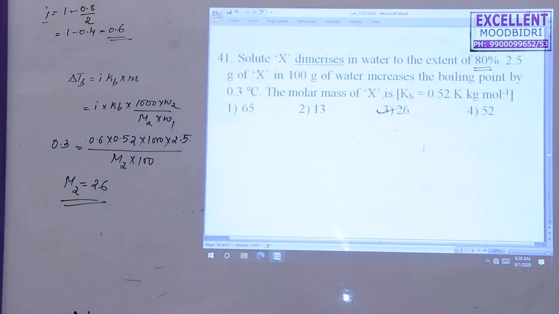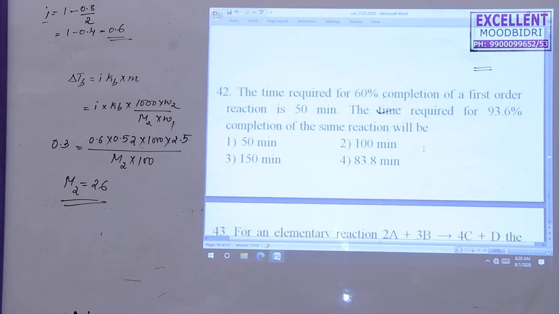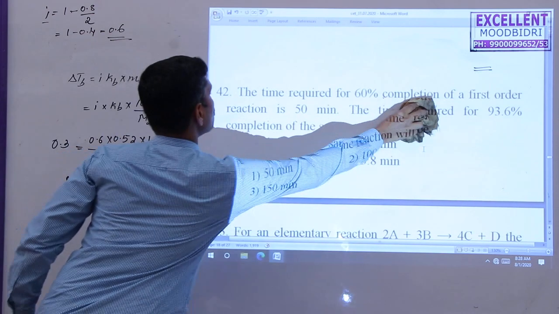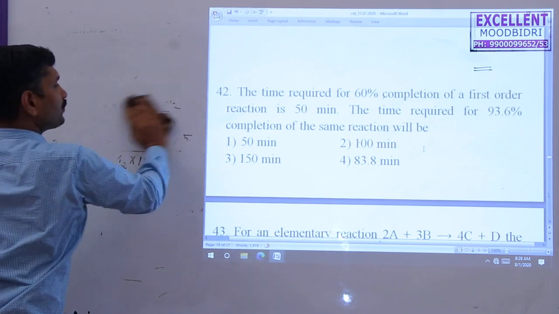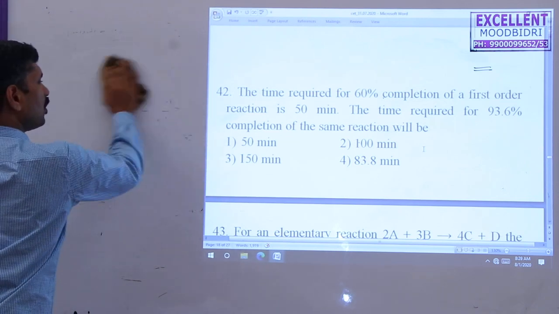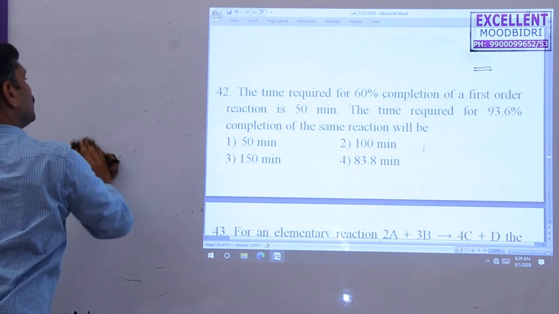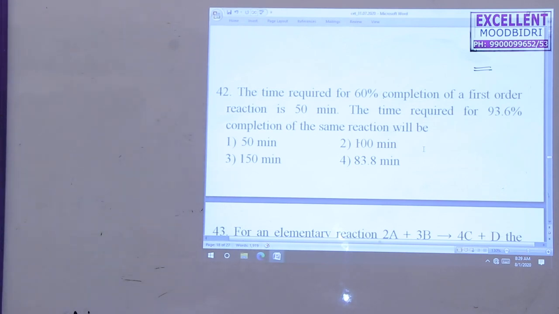Okay. Next problem. Next question. The time required for the 60% completion of a first order reaction is 50 minutes. The time required for the 93.6% completion of the same order, same reaction. So 60% is completed in 50 minutes.